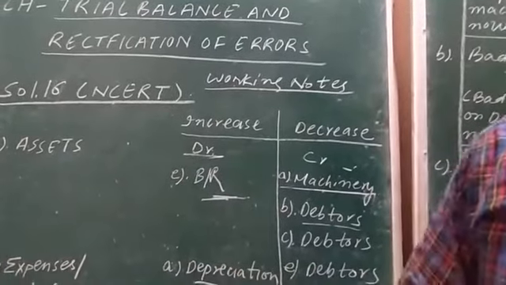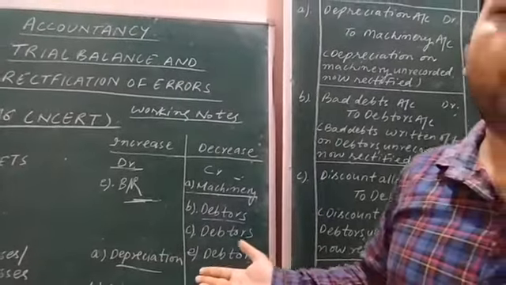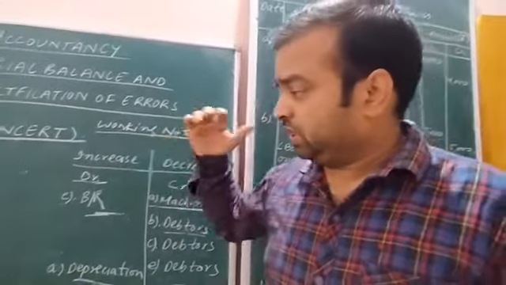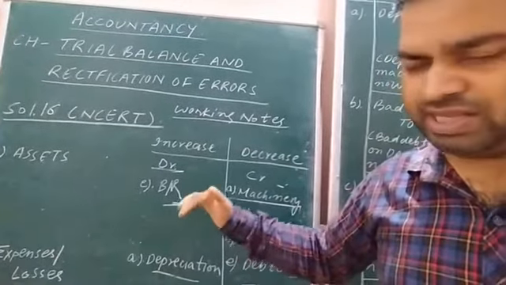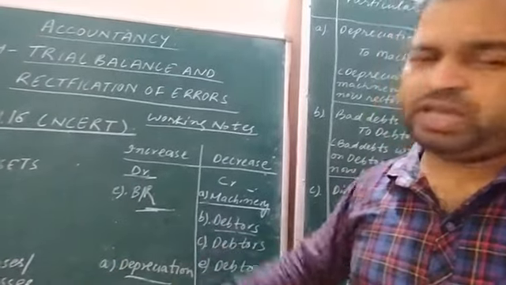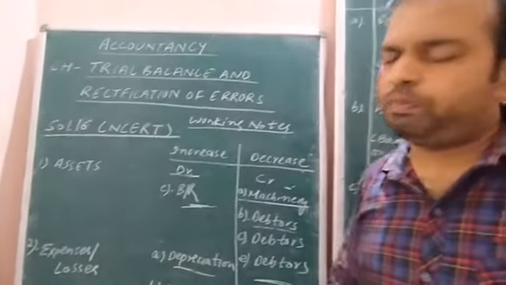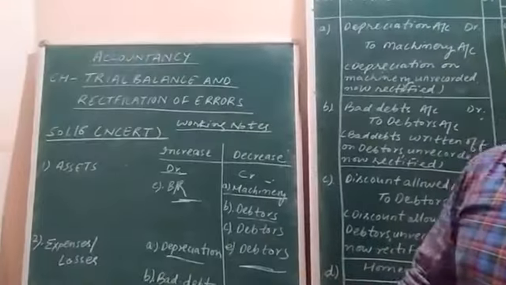Okay. Right. Bill receivable for rupees 2000 received from a debtor. This bill receivable promise is received from the debtors. Means the place of the debtor is being occupied by BR. And hence what will happen?